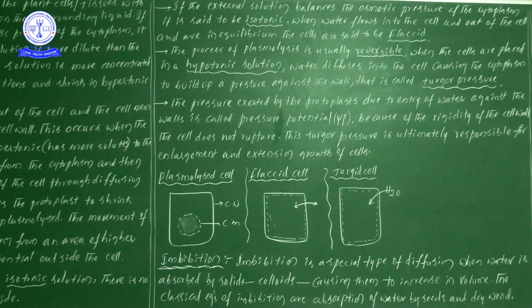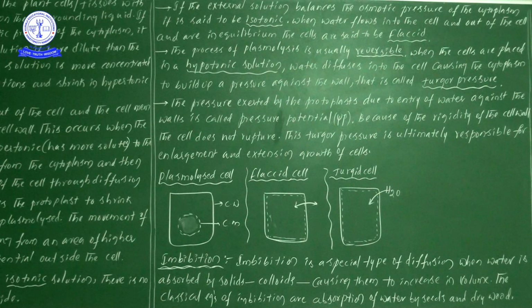Now one more condition we are discussing: the flaccid condition. This is when water flows into the cell and out of the cell. Why? For example, what is the best example I can give? Take a river that combines with the ocean. At that location, river water enters the ocean as well as ocean water entering the river, exactly at the junction. Did you see that particular location?